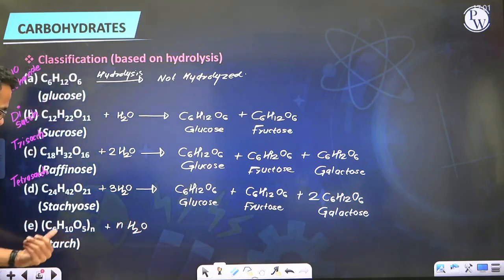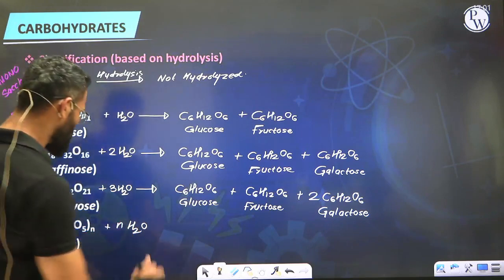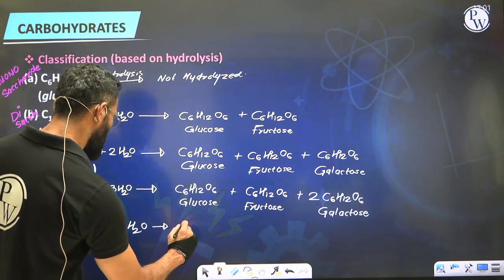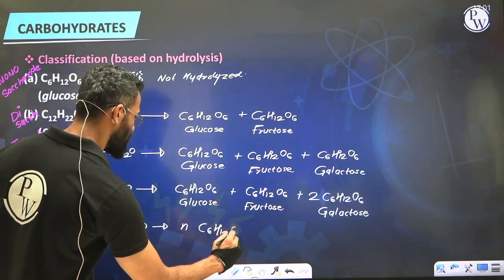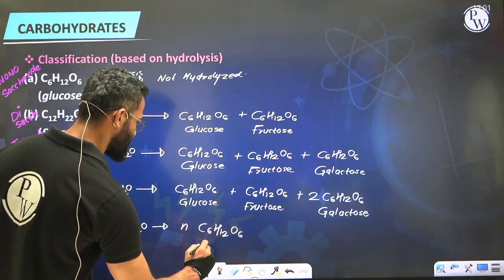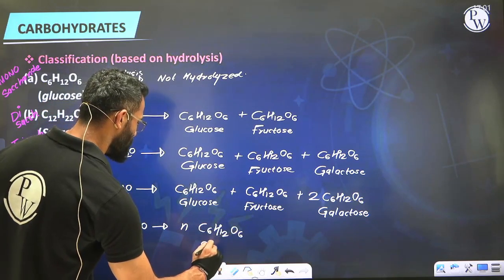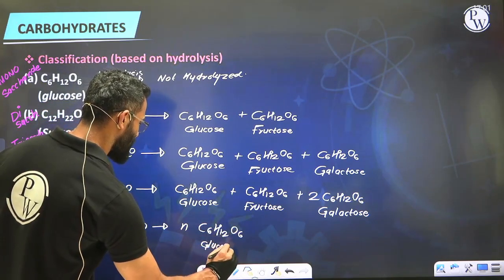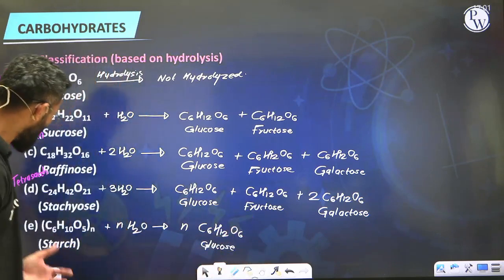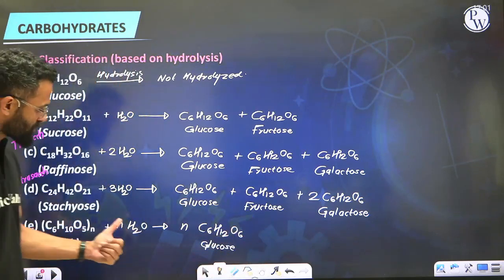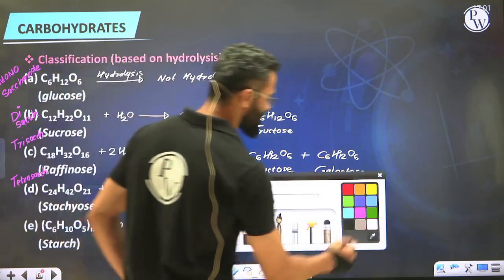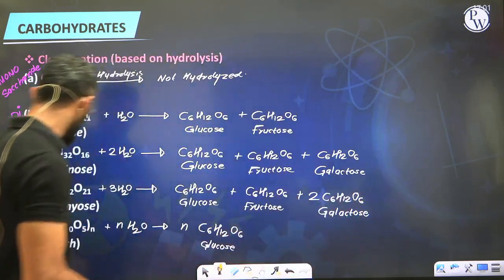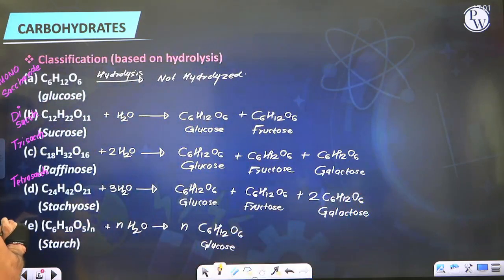Starch of the formula (C6H10O5)n, upon hydrolysis, will produce n number of glucose molecules, C6H12O6, which is nothing but many glucose molecules. So starch or cellulose for that matter are those types of carbohydrates which upon hydrolysis produce many units of monosaccharide. Such carbohydrates which produce many units of monosaccharides, we call polysaccharides.